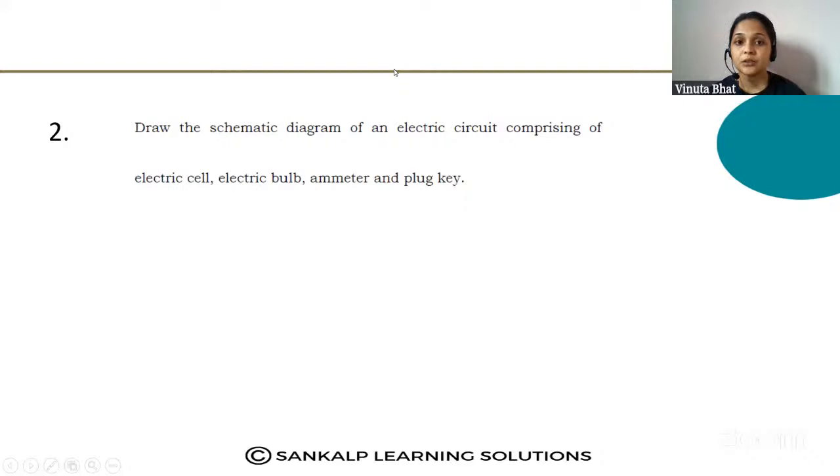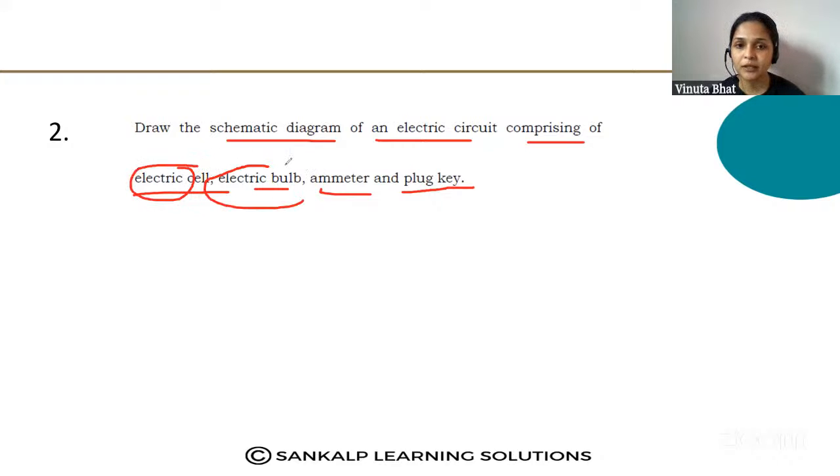Next question. Draw the schematic diagram of an electric circuit comprising of an electric cell, electric bulb, ammeter, and plug key. So you have to draw the schematic diagram of the electric circuit, which should contain electric cell, electric bulb, ammeter, plug key. Write down the question, very important.